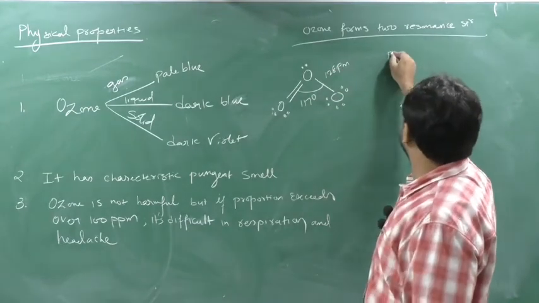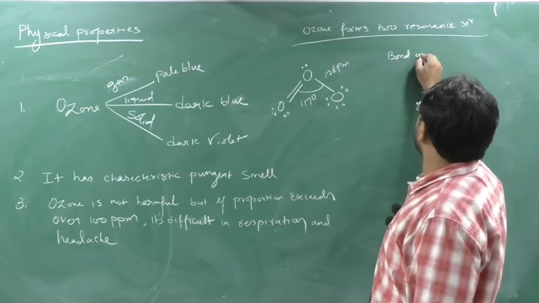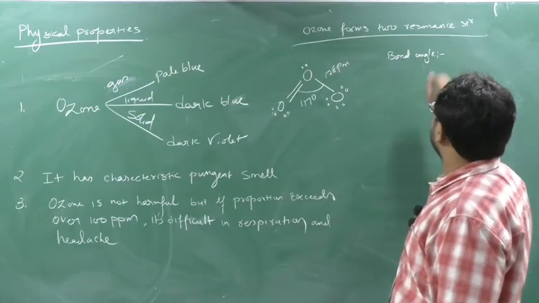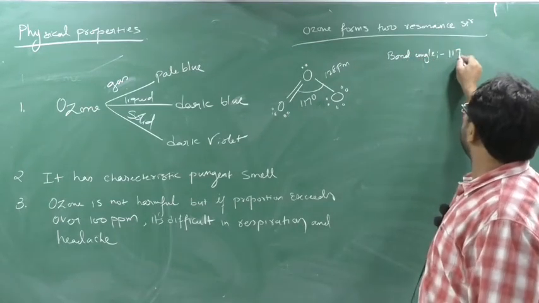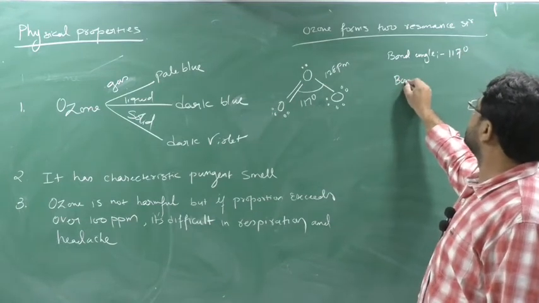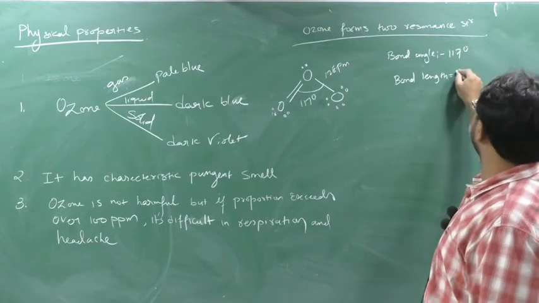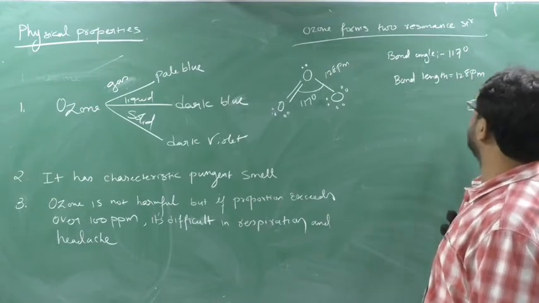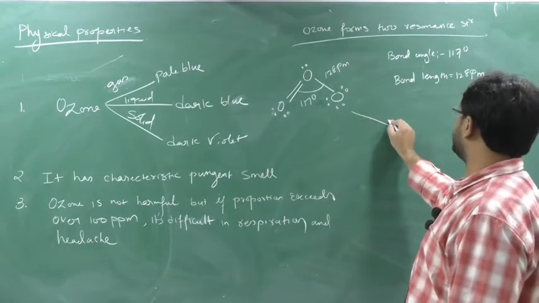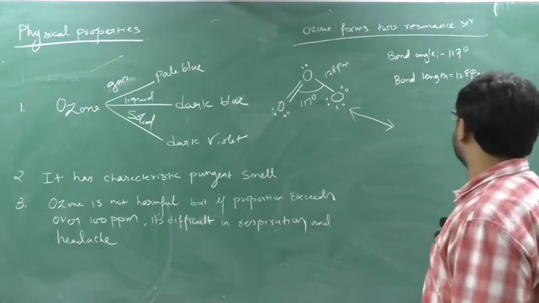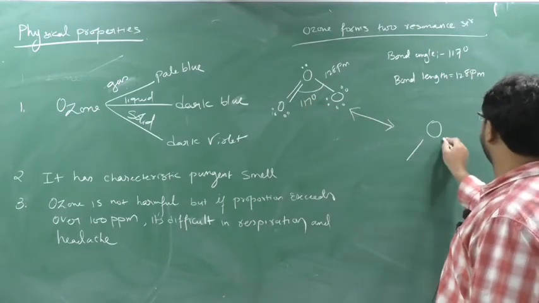So what is the bond angle here? The bond angle comes out to be nearly 117 degrees. The bond length comes out to be nearly 128 picometer. If this bond comes here, what will happen now?